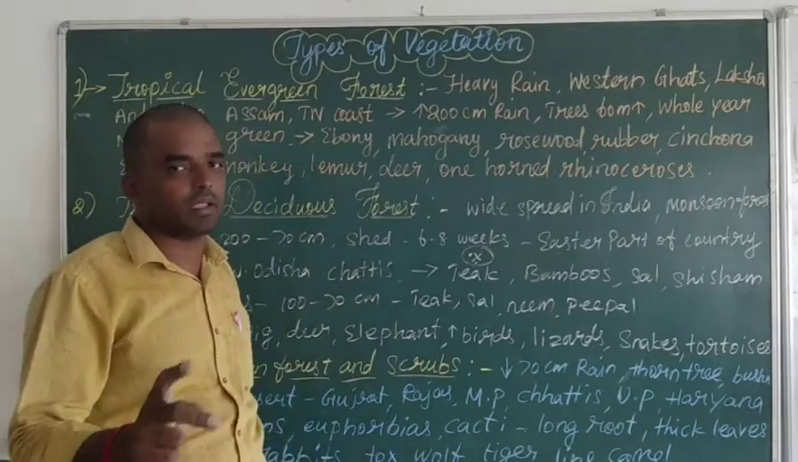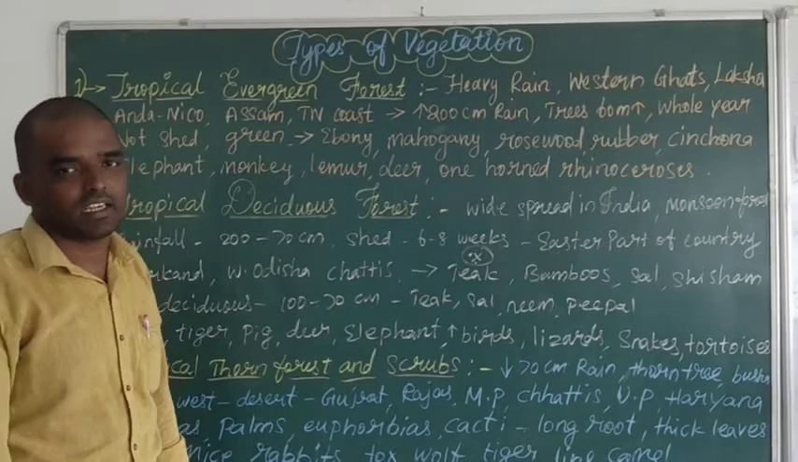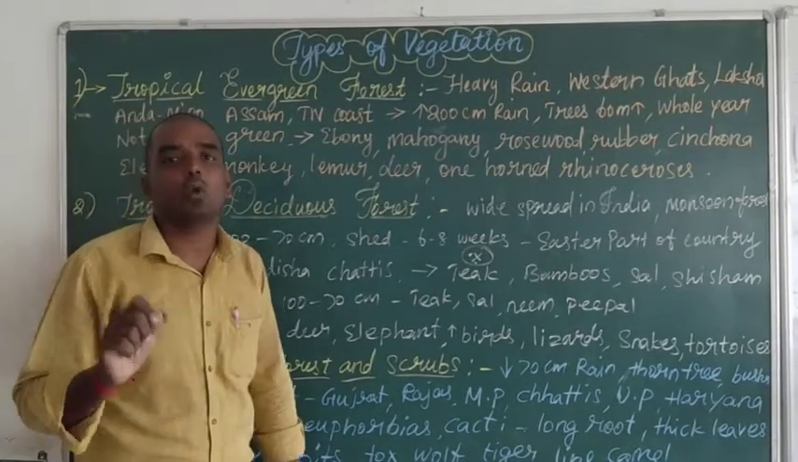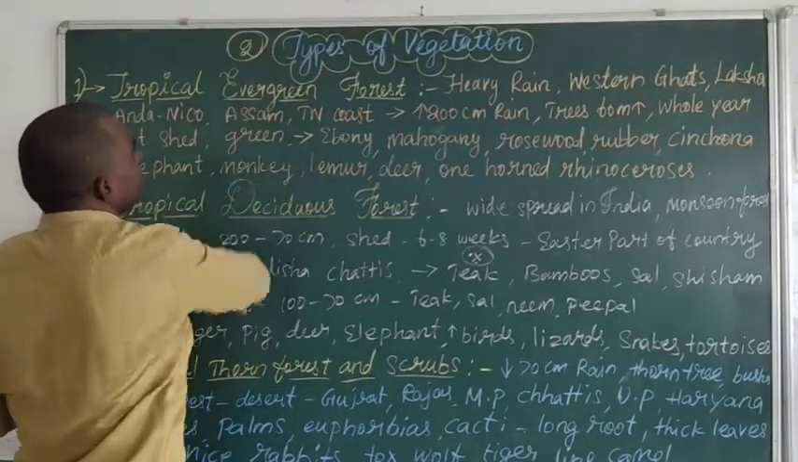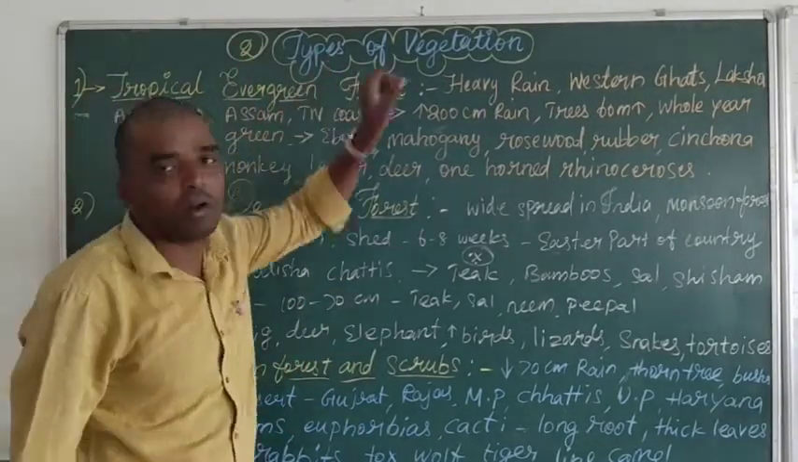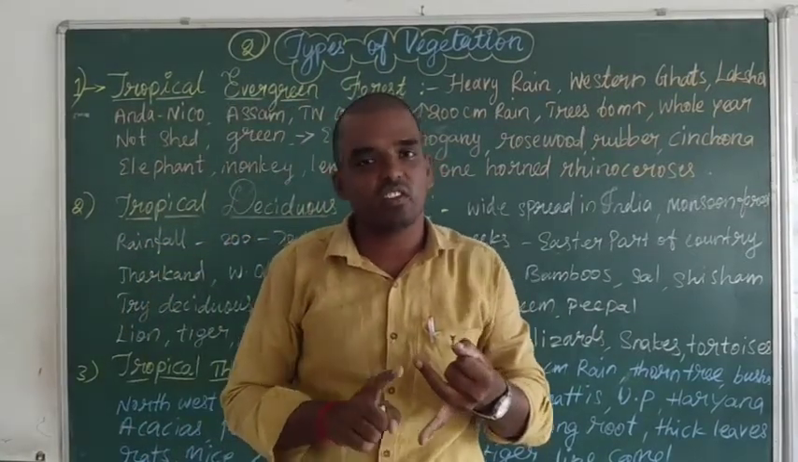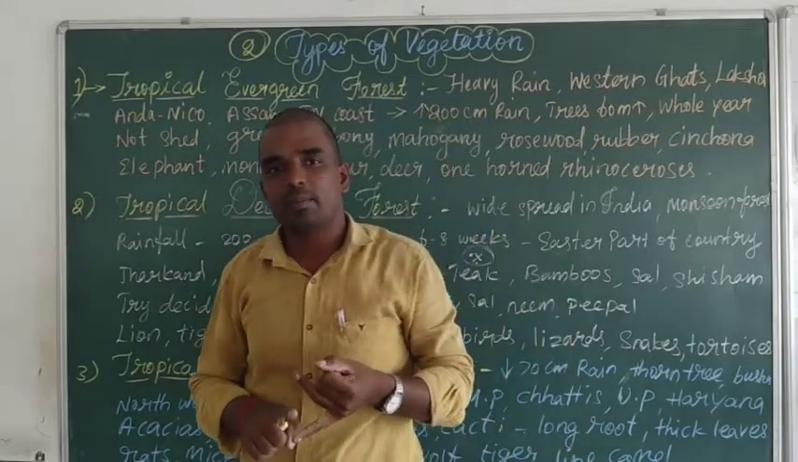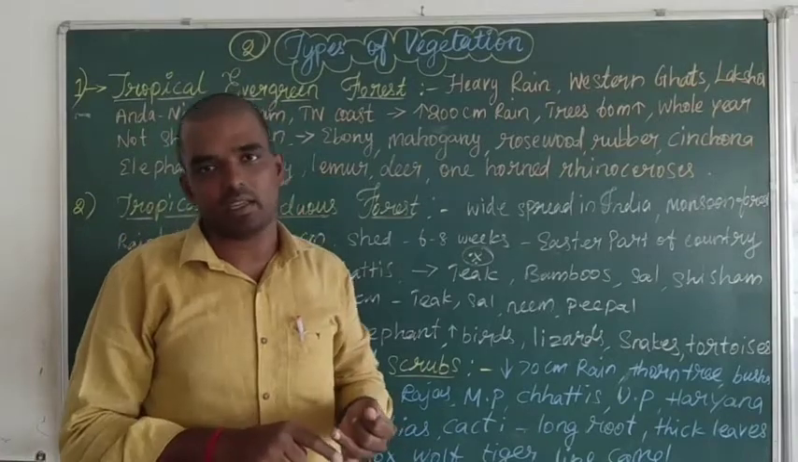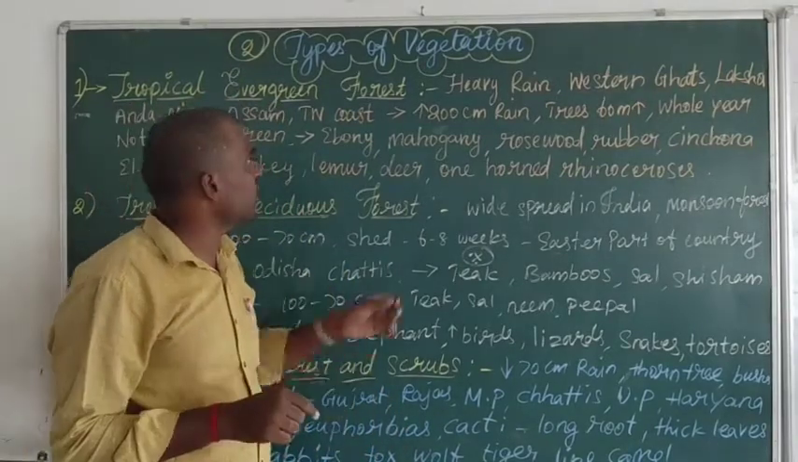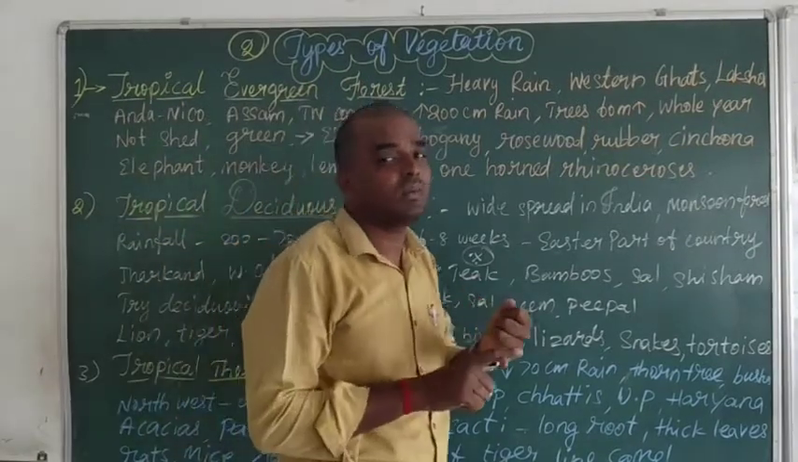Today we are going to learn the second topic of natural vegetation and wildlife. We have already learned the first topic. The second topic is types of vegetation. In the first topic, we learned about natural vegetation, virgin vegetation, climate, precipitation, land, and soil. In the second topic, we are going to learn the types of vegetation.